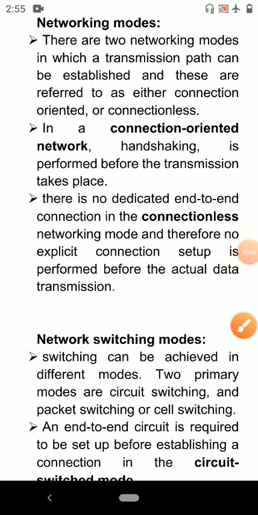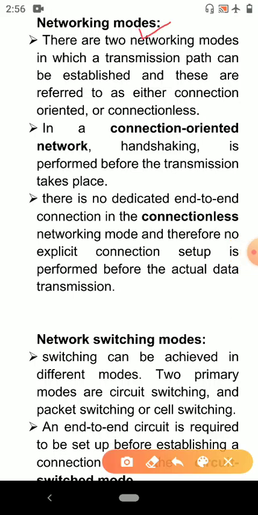Hello dear students, in this video I am going to discuss networking modes and network switching modes.